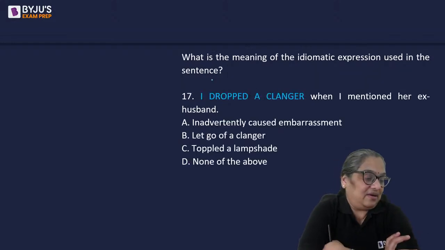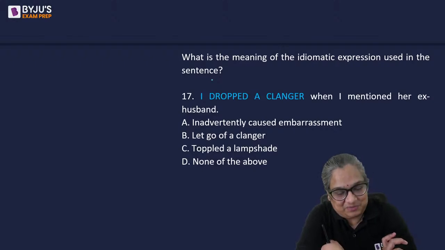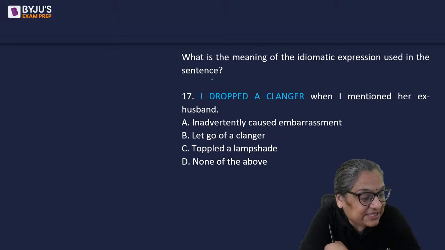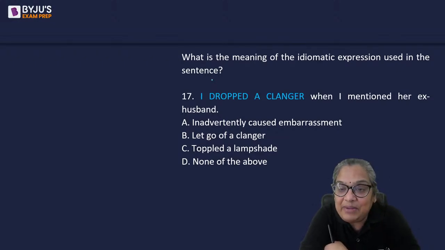All right. Let's now move on to idioms. What is the meaning of the idiomatic expression used in the sentence? I dropped a clangor when I mentioned her ex-husband. If you dropped a clangor, what does it mean you did? Inadvertently caused embarrassment, let go of a clangor, toppled a lampshade, or none of the above.